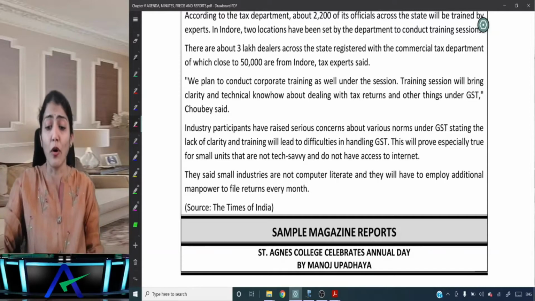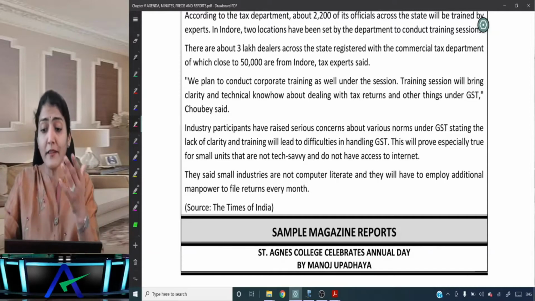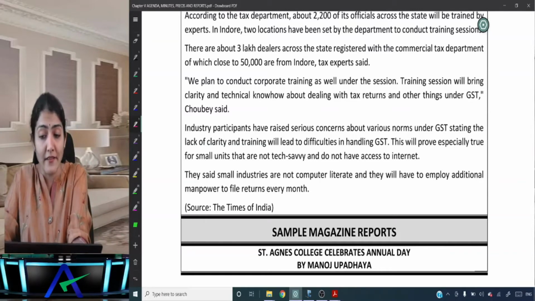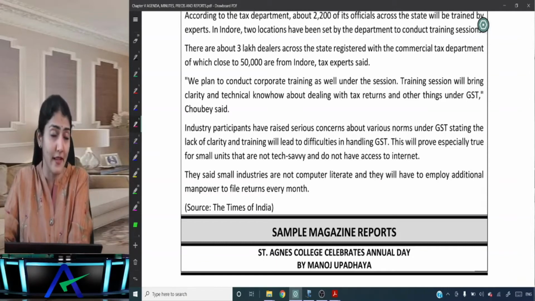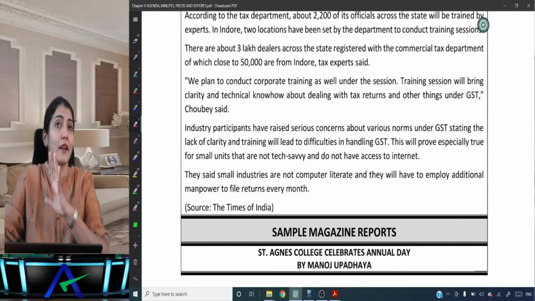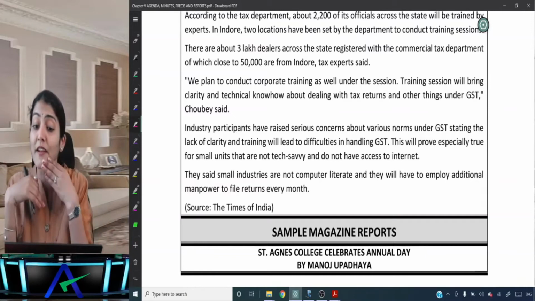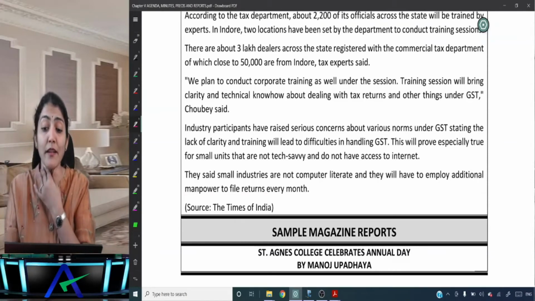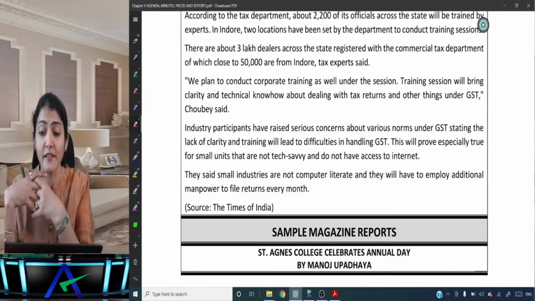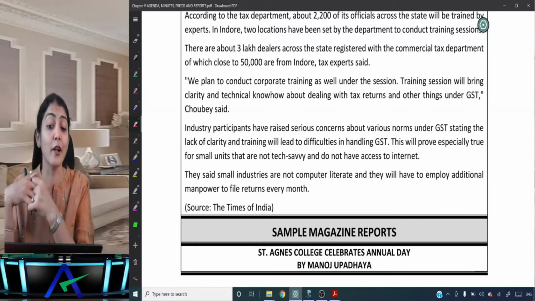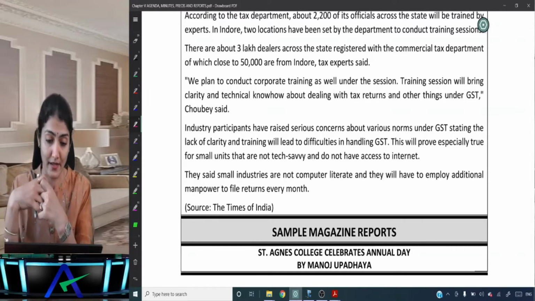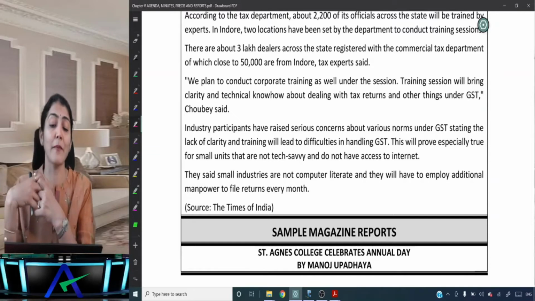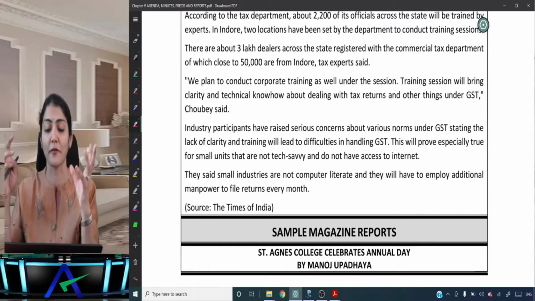We plan to conduct corporate training as well as under the session. Right, so the training session will bring clarity and technical know-how about dealing with tax returns and other things under GST, Chaubey said. Many a time in reports it's there, so-and-so said so. Right, so industry participants have raised serious concerns about various norms under GST, stating the lack of clarity and training will lead to difficulties in handling the GST. This will prove especially true for small units that are not tech savvy and do not have access to the internet. Right, they said small industries are not computer literate and they will have to employ additional manpower to file returns every month. Right, source the Times of India.